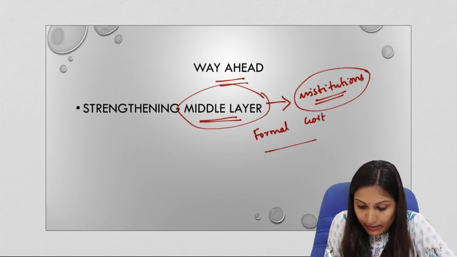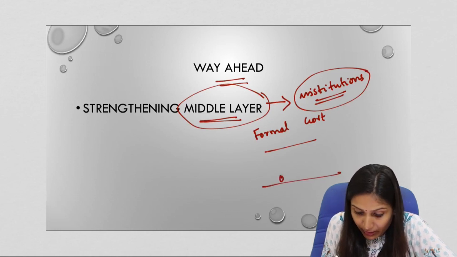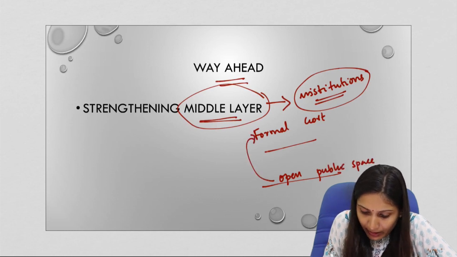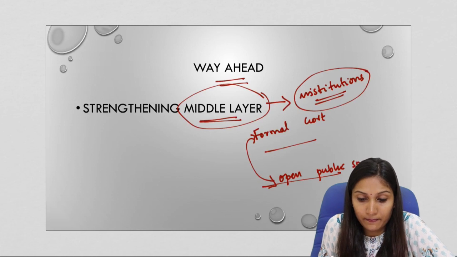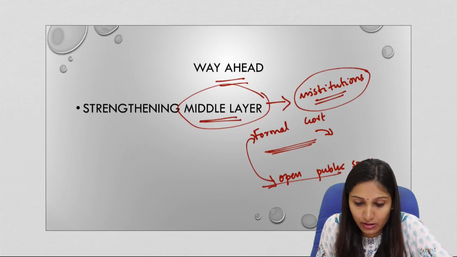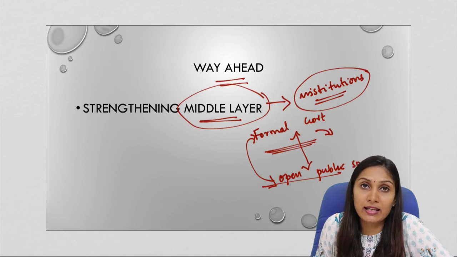At the middle level something is missing, and at the bottom level we have the open public space. So in order to connect the open public space with the formal government, we need middle layer institutions. This middle layer will consist of intermediate level, that is unofficial or semi-official institutions that will connect the people with the government. So this will strengthen the democracy in India.